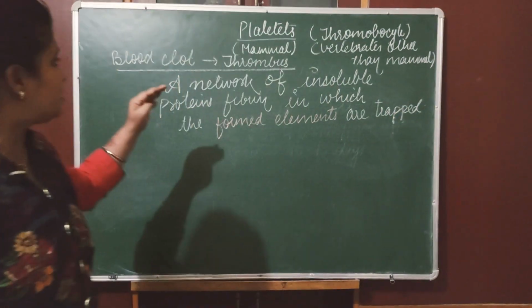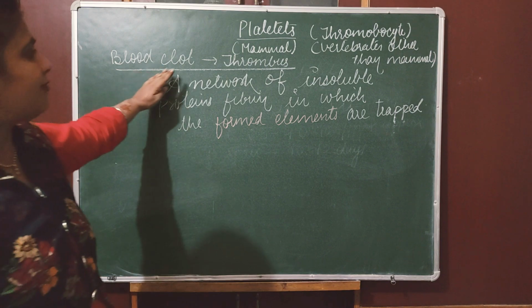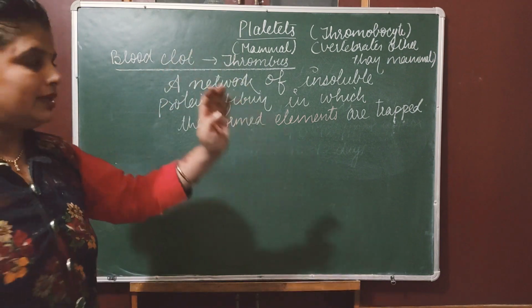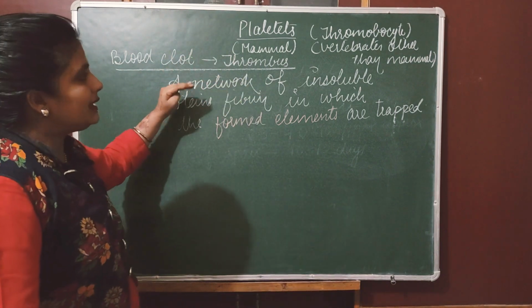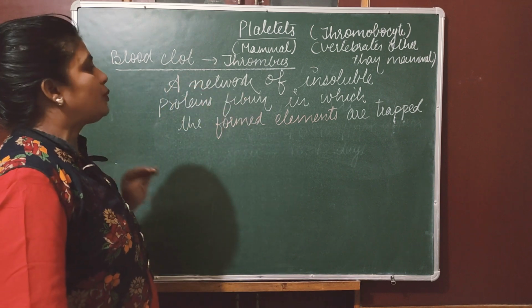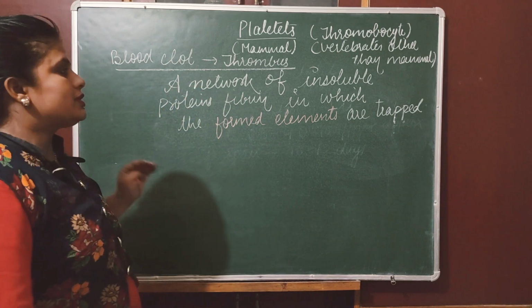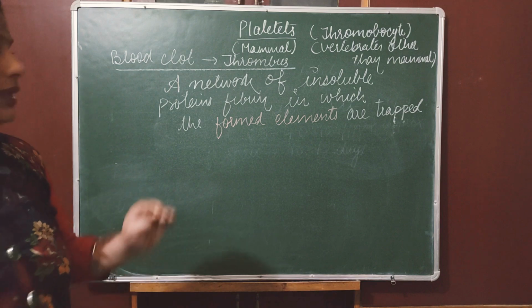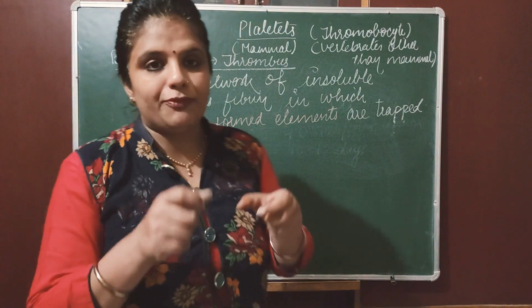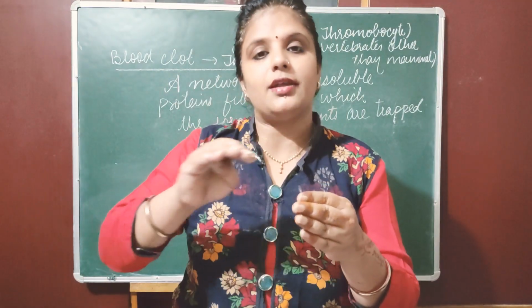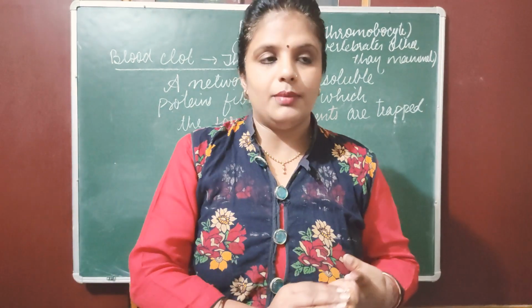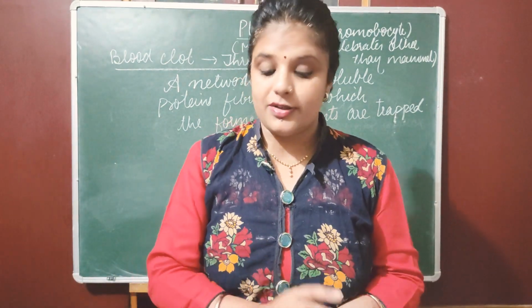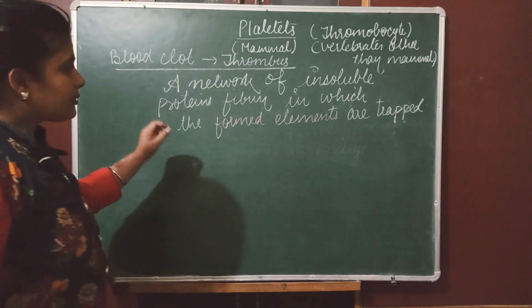So, what is a blood clot? Scientifically, blood clot is not the word. It is thrombus, and it is a network of insoluble protein fibrin in which the formed elements are trapped. That means an insoluble fibrin network inside which formed elements like WBC, RBC, platelets are trapped. That is called a blood clot.